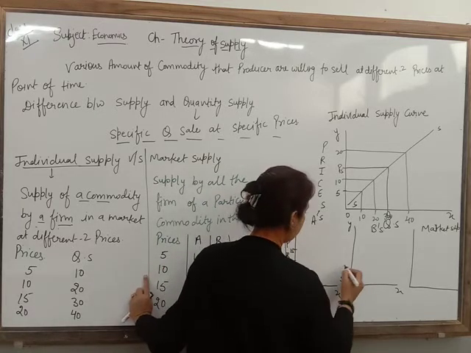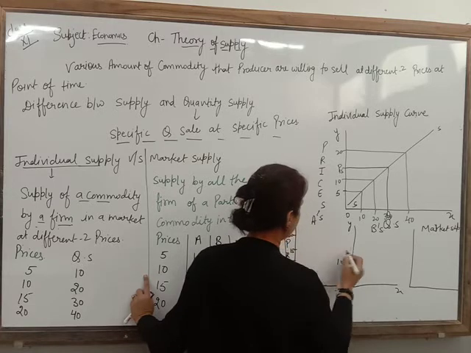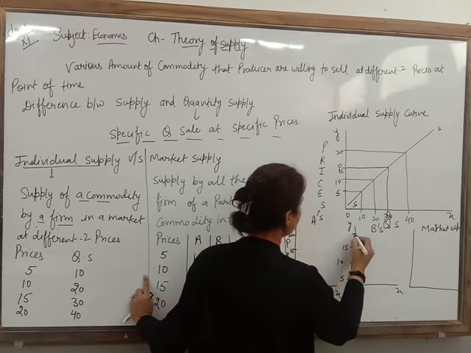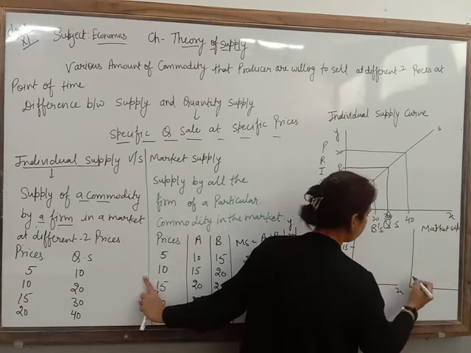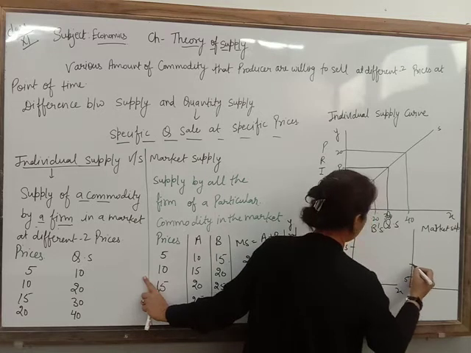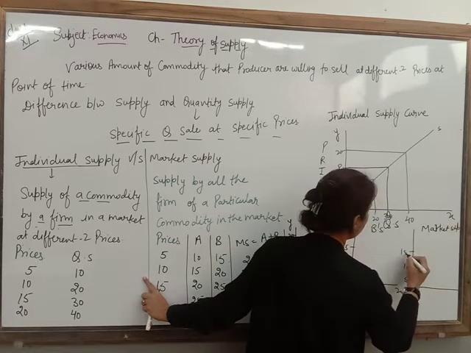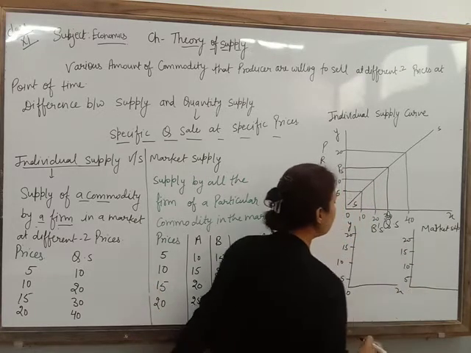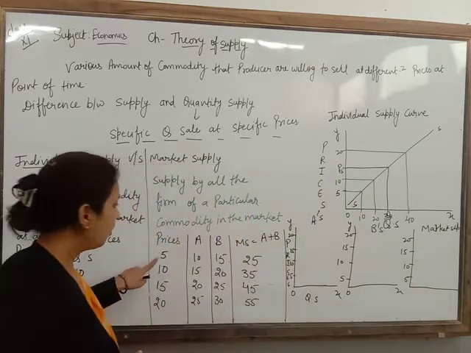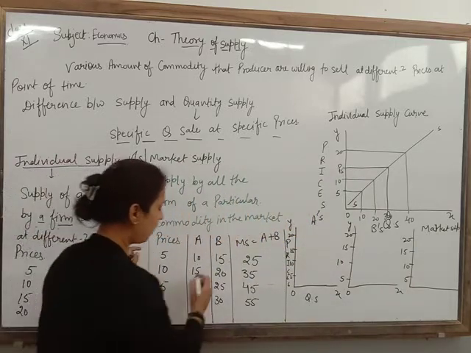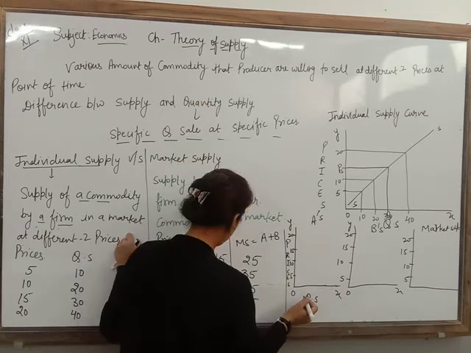5, 10, 15 and 20. Clear? Now, first of all, at 5, we have to write quantity supplied also.